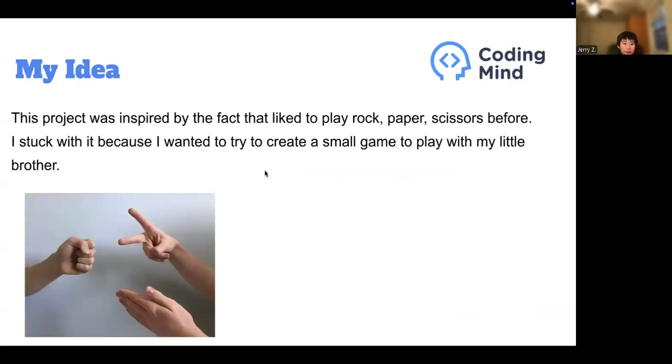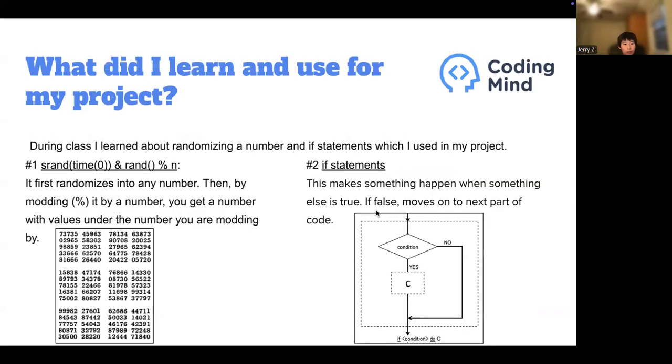My idea. This project was inspired by the fact that I like to play rock, paper, scissors with my family. I stuck with it because I wanted to try to create a small game to play with my little brother. What did I learn and use for my project?